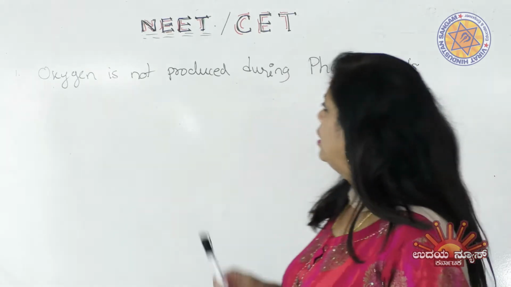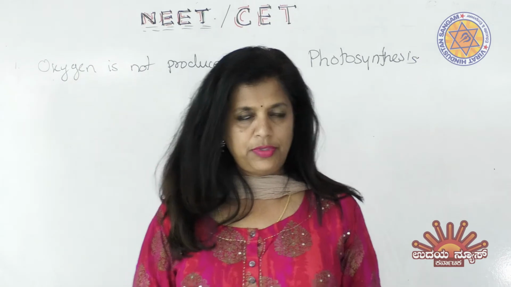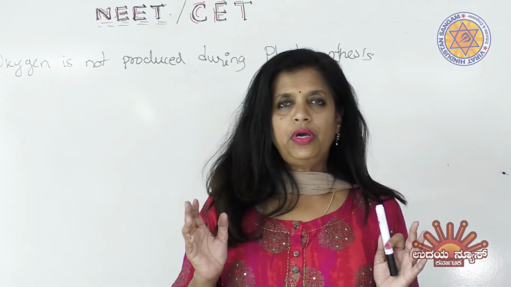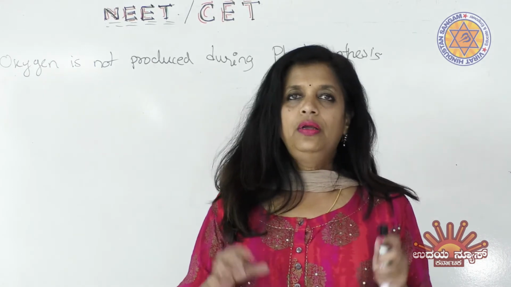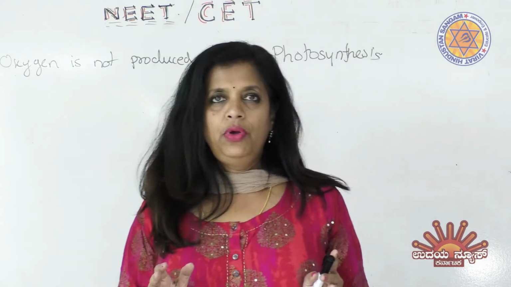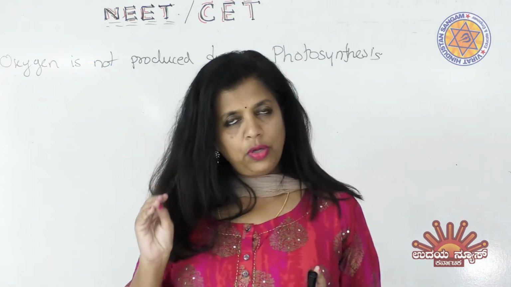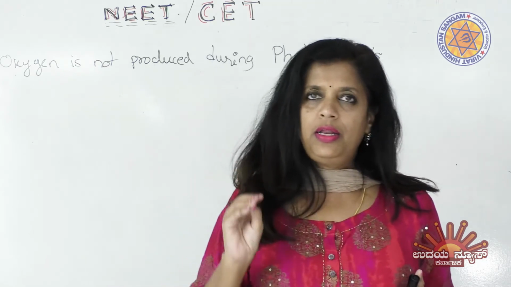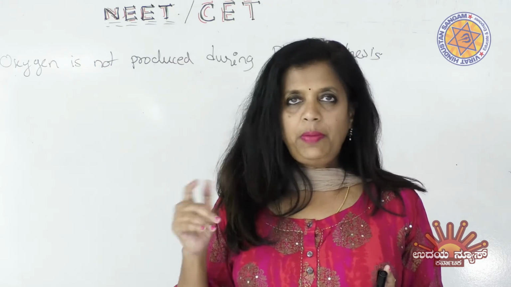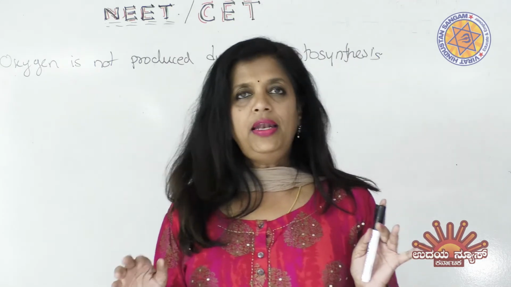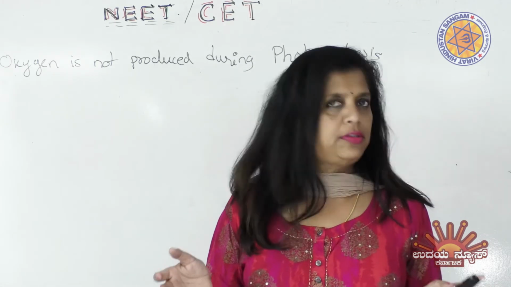But the question is, oxygen is not produced during photosynthesis in which type of organisms, right? So once such questions appear, instead of looking at the 4 choices, we have to think one thing. It must be an organism which is not having chloroplast. That is the first thing that is sure, because if it has chloroplast, it must be releasing oxygen. But it is saying no oxygen. That means it doesn't have chloroplast. Then let us see the 4 options and see why one is correct and why the other 3 are wrong.